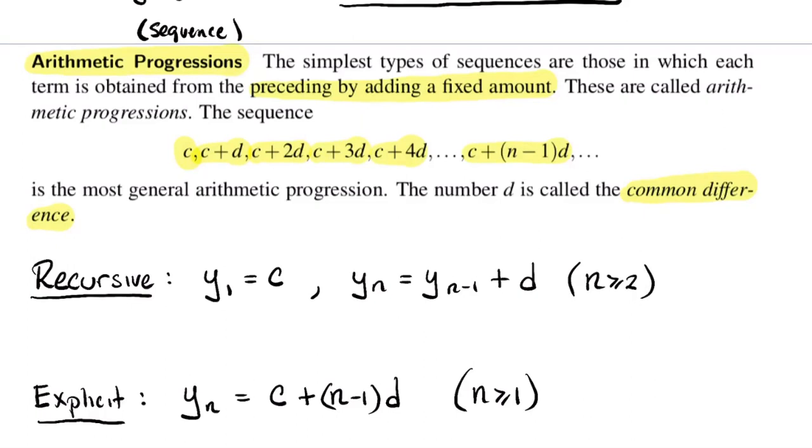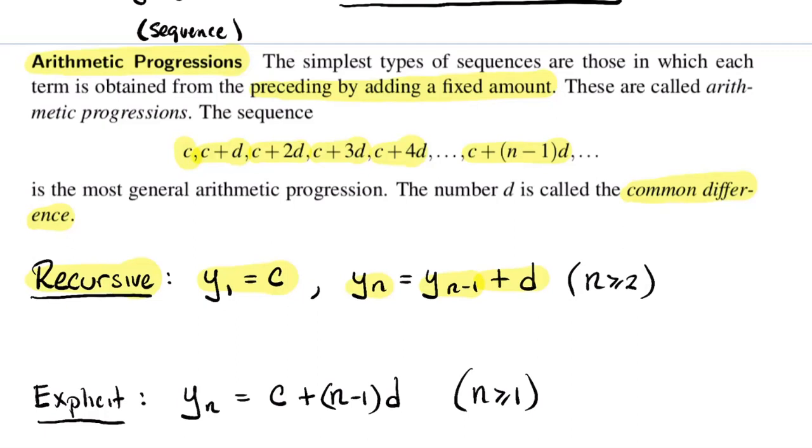The space between any two consecutive ones is D, this common difference. All right. So if you want to write that down in terms of a recursive formula, you would write, well, the first term of the sequence is C, the seed. And then I'm just writing from the formula. This recursive formula is not something I have to prove. The definition of recursive formula says that the nth term of your sequence is the (n minus first) term of the sequence plus that D. And that's valid for n greater than or equal to 2.